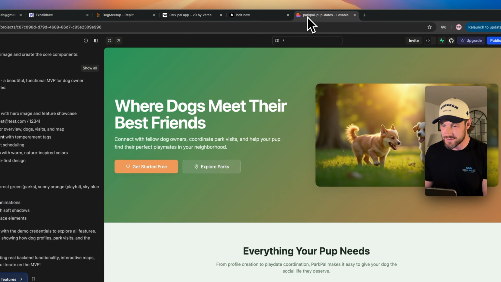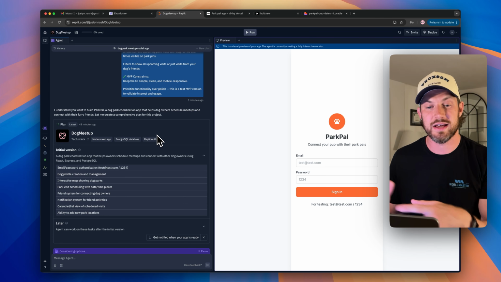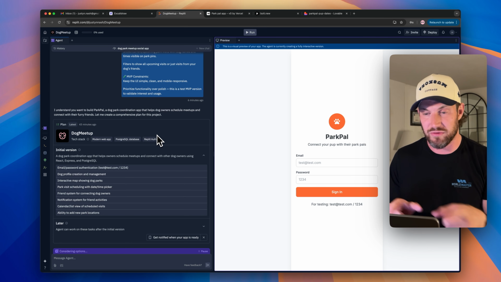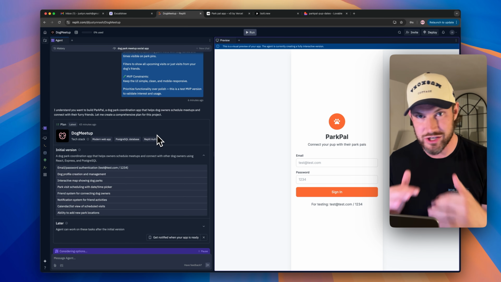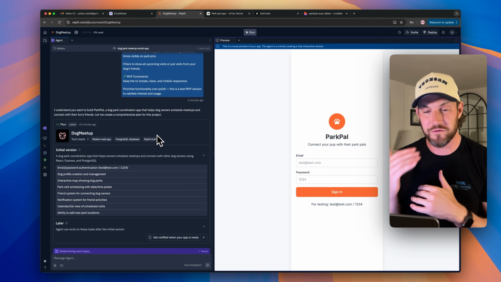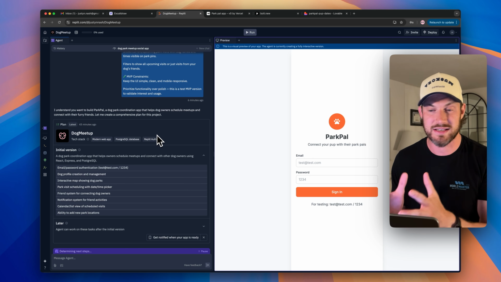So let's start from left to right. We are going to start with, oh, it's already filled in the info for us. Okay. Let's say approve, plan, and start. Okay, perfect. So here we go. This is a preview. The agent is currently creating a fully functional interactive version. Okay, so it looks like Replit puts in a step before, which is to essentially get you to approve the build in the app before you actually go in and get to play around with it.